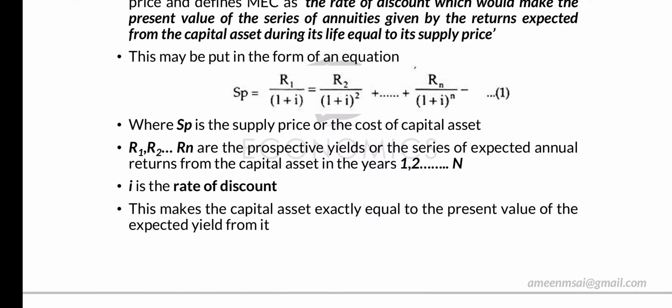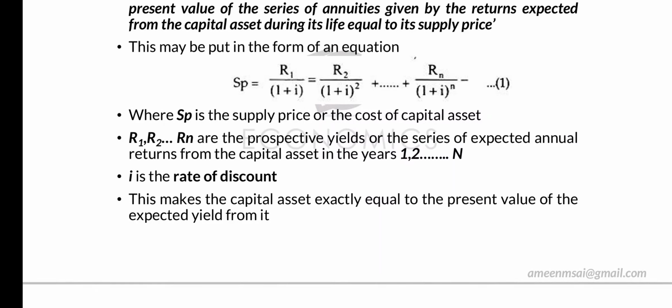R1 എന്ന് പറഞ്ഞാൽ R എന്താണ്? Prospective yield. What is R? Prospective yield or the series of expected annual returns. So R1 means from the first year, from 1 year what is expected return. If R2 means from the second year what is the expected return, in that sort. Okay, so what is I? I is the rate of discount. This makes the capital asset exactly equal to the present value of the expected yield from it.